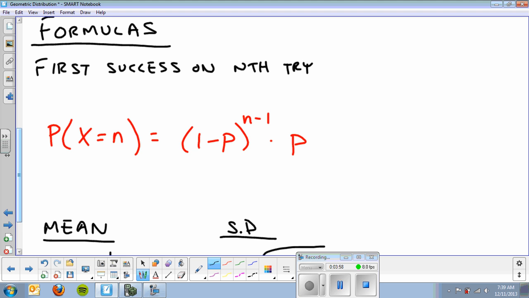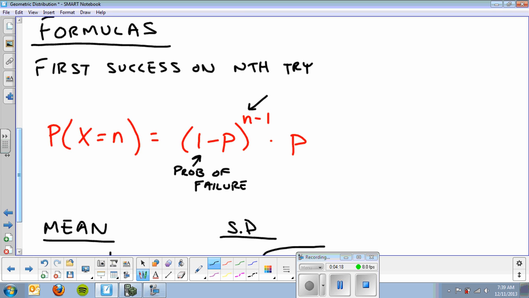But 1 minus p is just the probability of failure. Okay? And n minus 1, n is not the total number, but the number until the number that the first success happens.